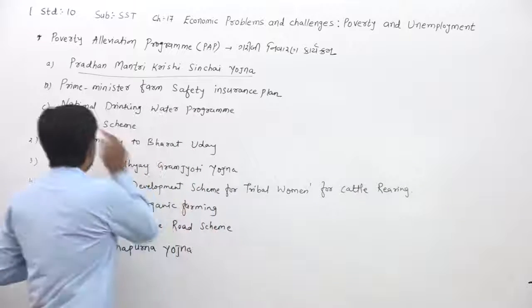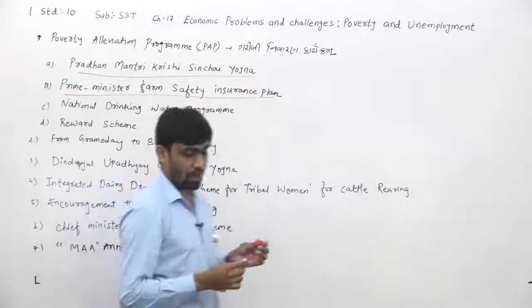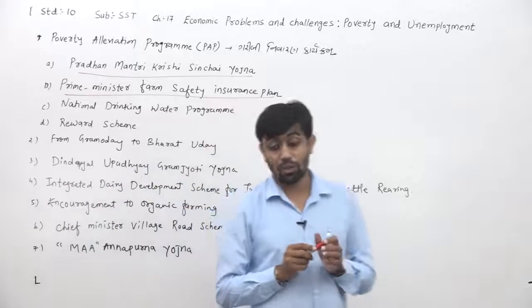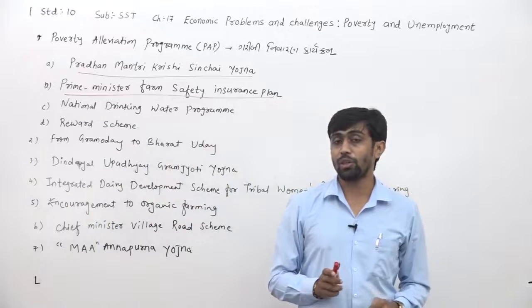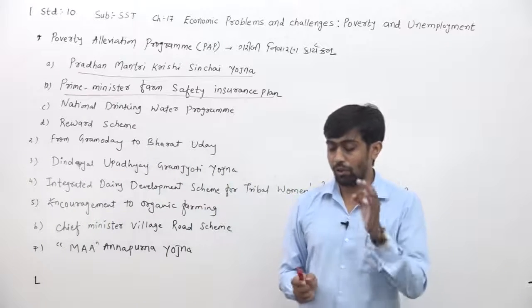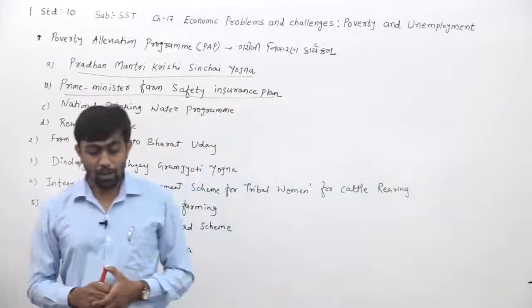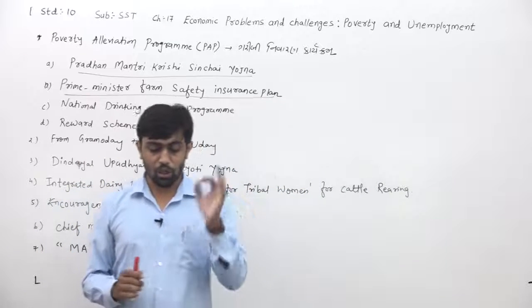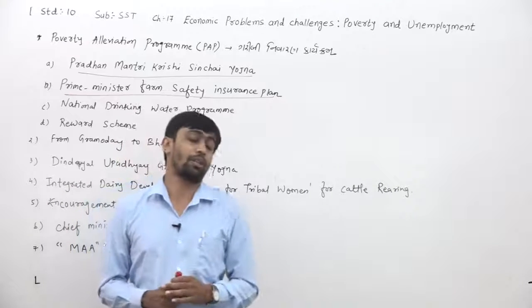Second one, Prime Minister Farm Safety Insurance Plan. It means Pradhan Mantri Fasal Bima Yojana. What do you have to say, dear children? You say Pradhan Mantri Fasal Bima Yojana. According to that, by improving farm safety, the insurance plan helps the farmer at the time of natural calamity.